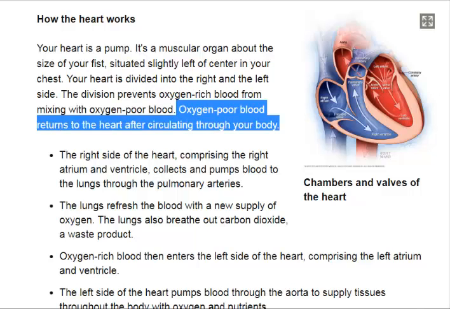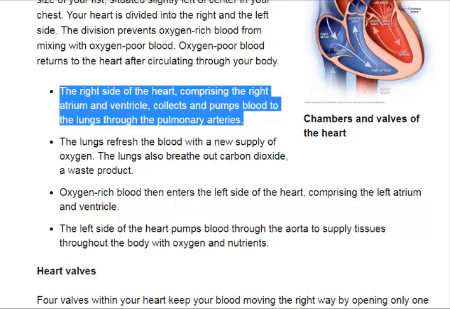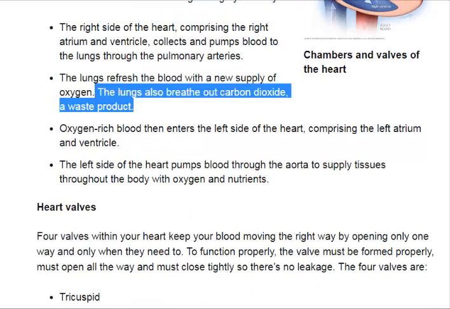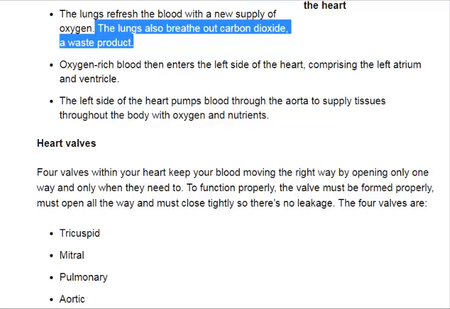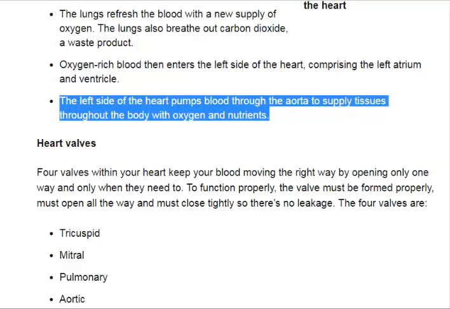Oxygen-poor blood returns to the heart after circulating through your body. The right side of the heart, comprising the right atrium and ventricle, collects and pumps blood to the lungs through the pulmonary arteries. The lungs refresh the blood with a new supply of oxygen. The lungs also breathe out carbon dioxide, a waste product. Oxygen-rich blood then enters the left side of the heart, comprising the left atrium and ventricle. The left side of the heart pumps blood through the aorta to supply tissues throughout the body with oxygen and nutrients.